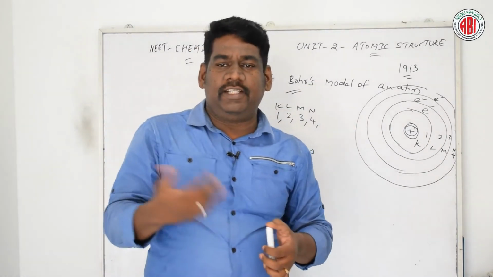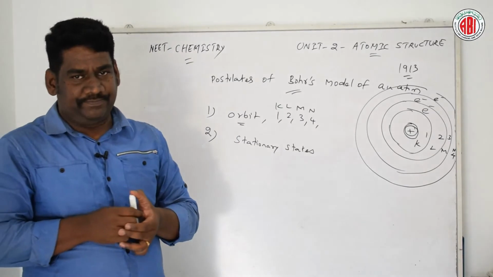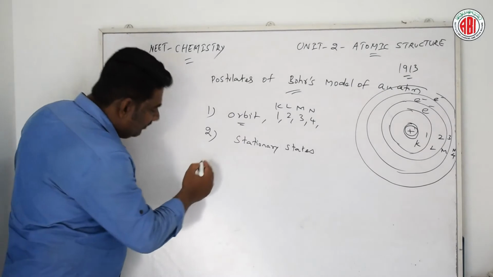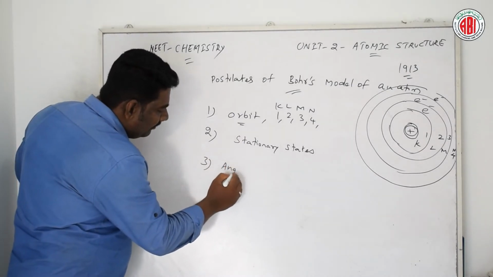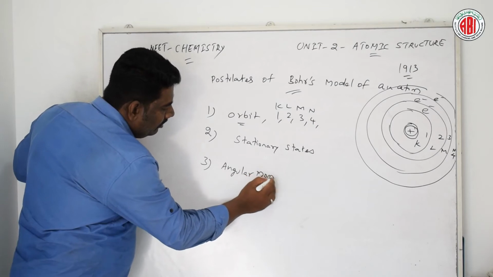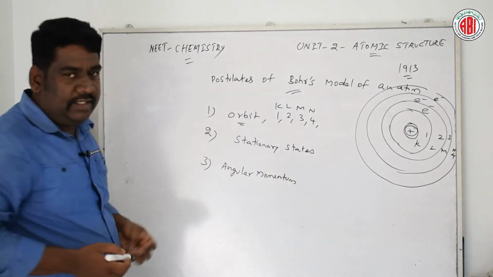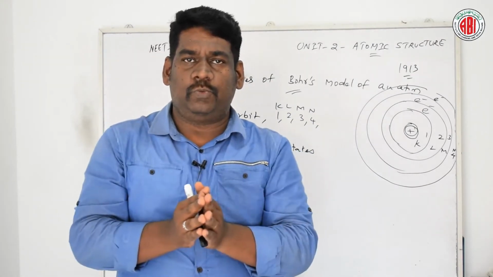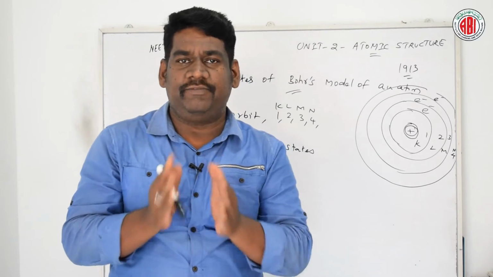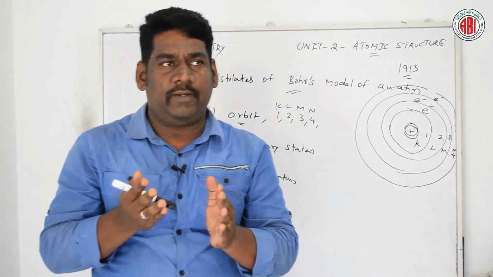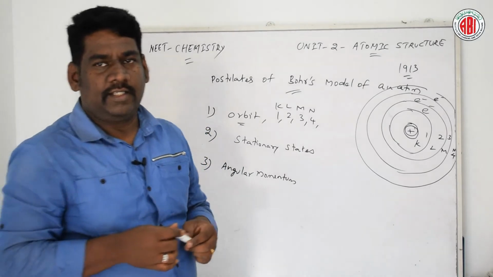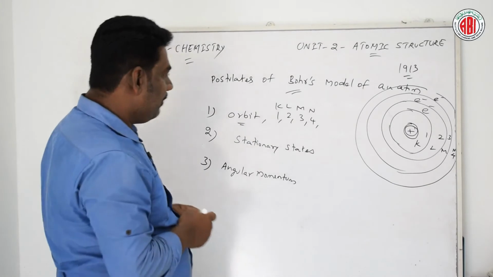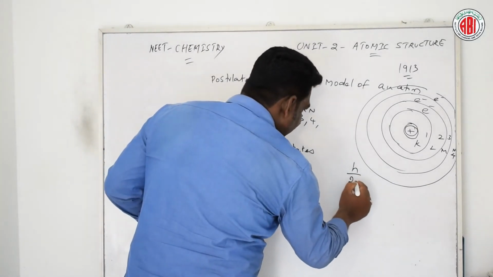Next, talking about the third postulate of Bohr's model of an atom. The third postulate explains angular momentum. First of all, we should know that only those orbits are permitted in which the angular momentum of the electron is equal to a whole number multiple of h by 2 pi.